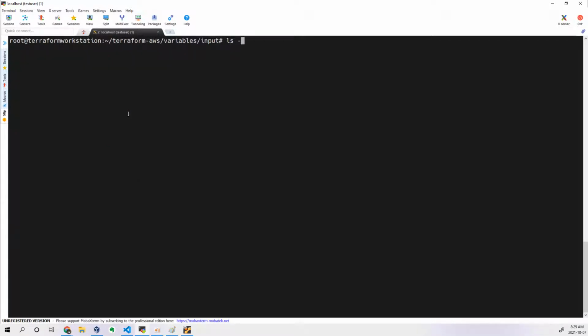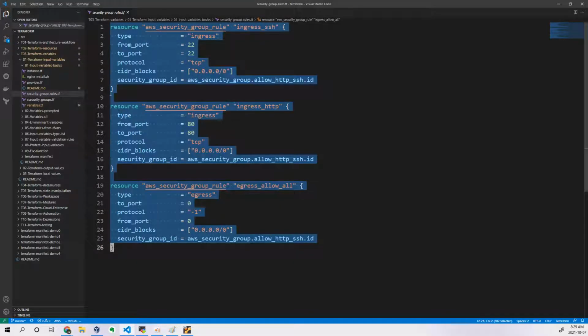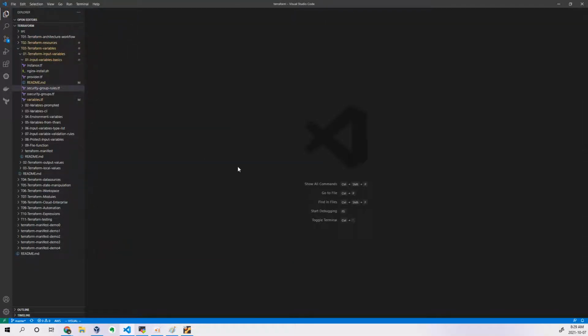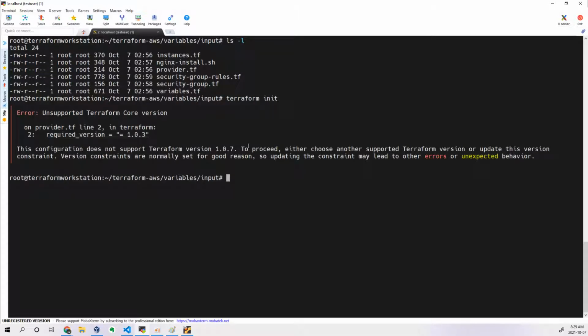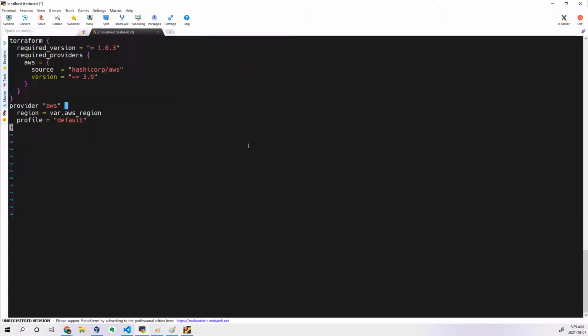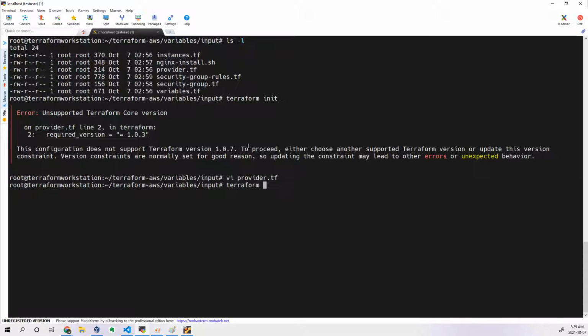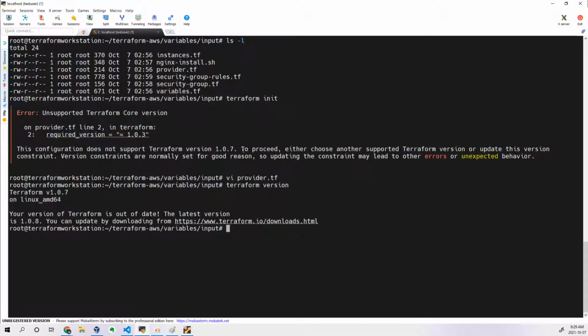Now we have written all the Terraform configuration files which are needed for this particular experiment, right? So now let us try to run Terraform init first. So there is some syntax issue. It is telling you about the required version. I have written some logic actually, though it is not required right now. I am telling you that we have to execute this particular configuration only on Terraform 1.0.3. Now what is your Terraform version right now? Terraform version. You can see your Terraform version is 1.0.7.